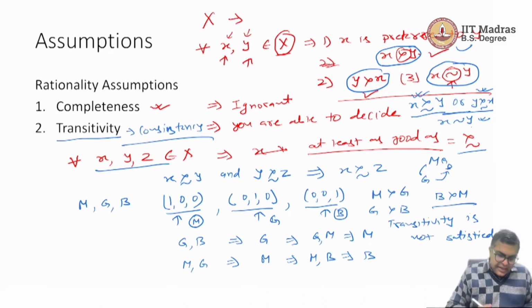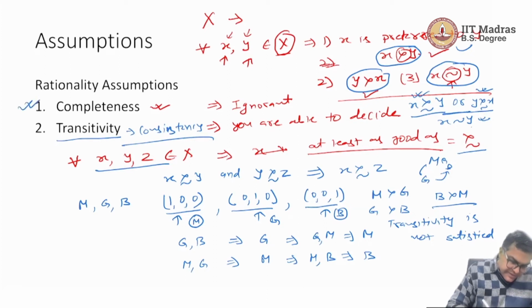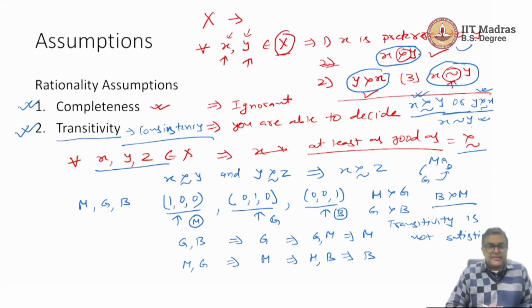And we say a person whose liking satisfies completeness and transitivity, that person is rational in decision making. By the way, please understand, no way I am saying that we all are rational in our life. We may not be. We are not like machines that we behave in a similar manner and we follow certain laws.